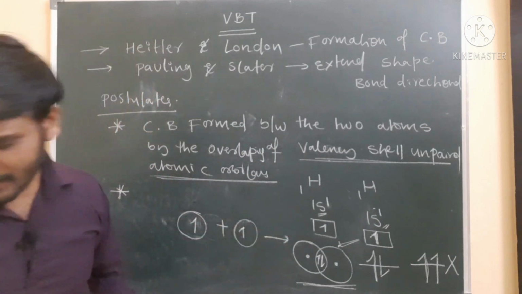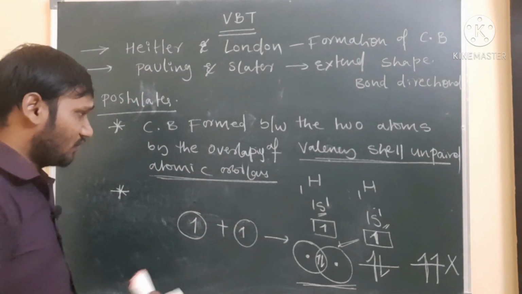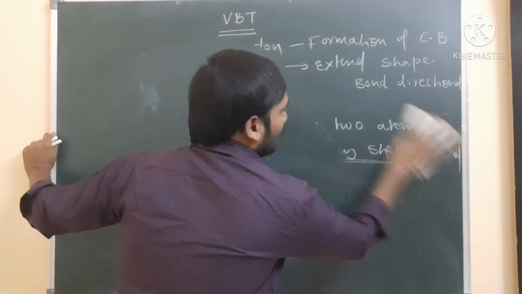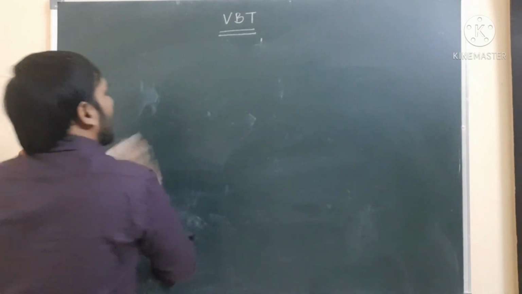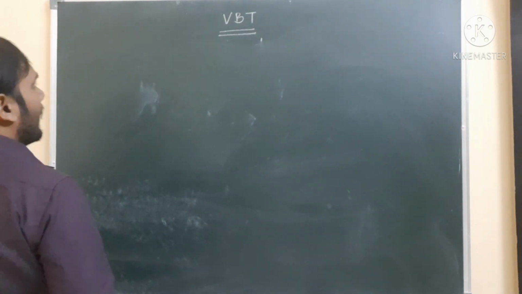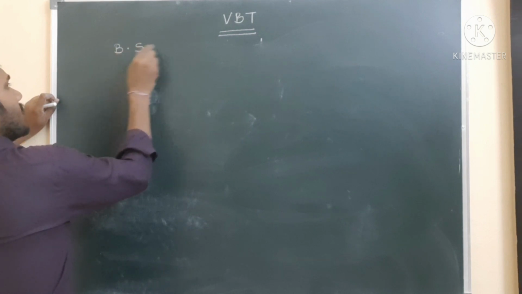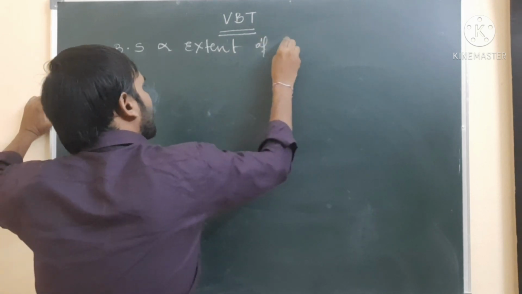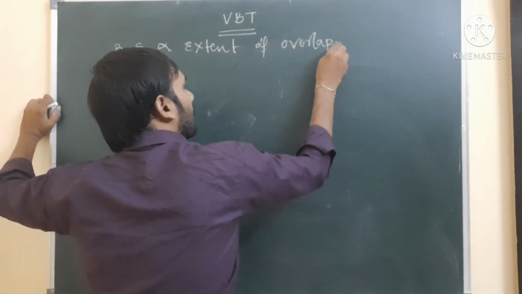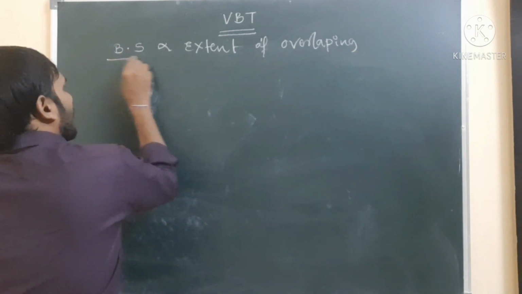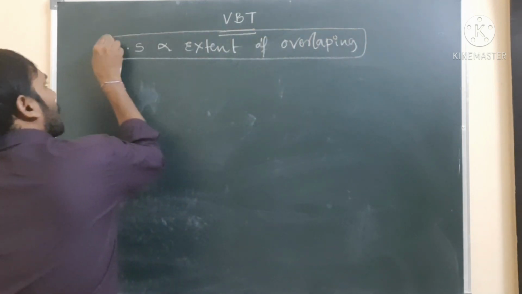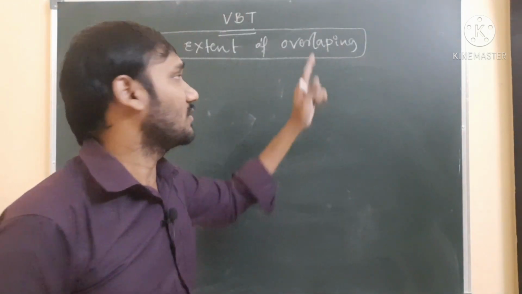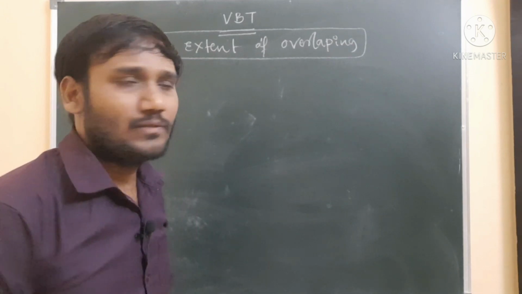So now we can say that bond strength is directly proportional to extent of overlapping. I am writing here: bond strength is directly proportional to extent of overlapping. With more extent, the bond strength is very high, and with less extent, the bond strength is very low. So the strength of the bond depends on the extent of overlapping. This is one of the factors.